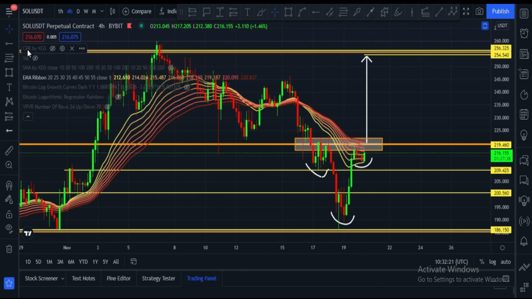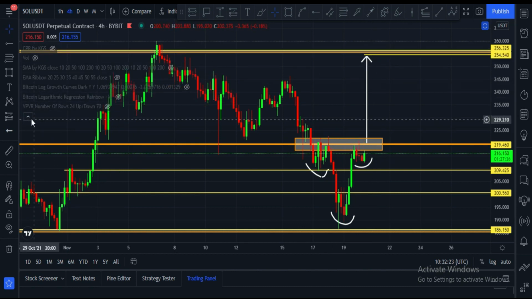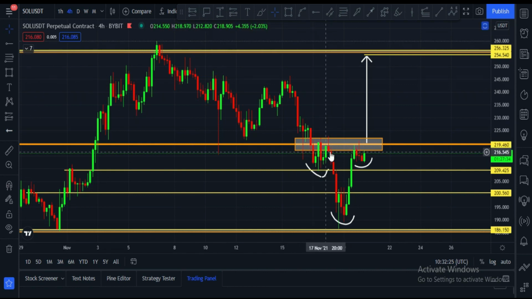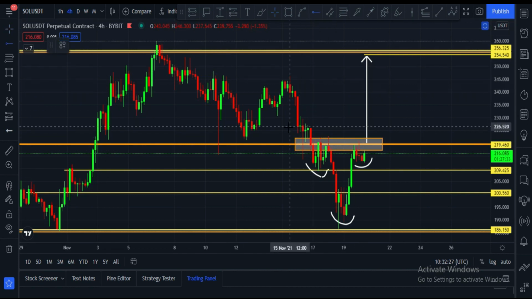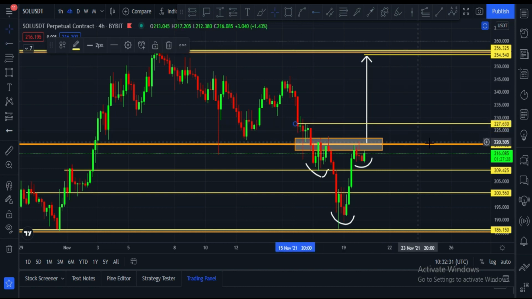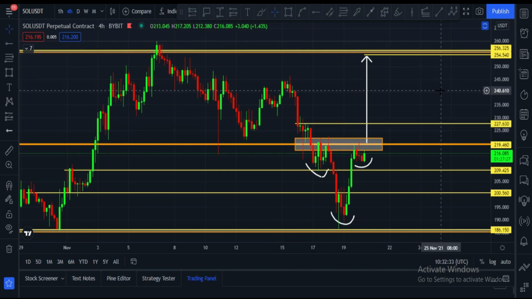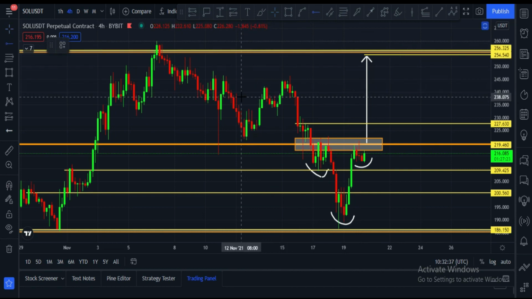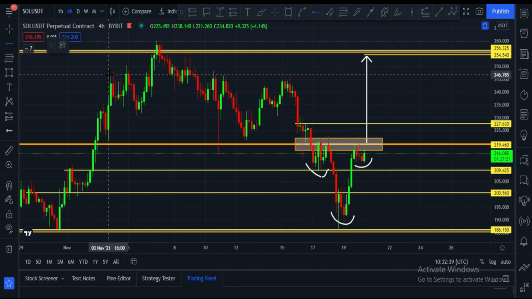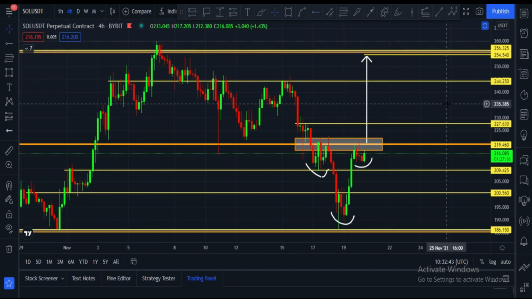And let me show you some small targets which Solana can easily achieve once it breaks this horizontal resistance area. After that this will be the first target, $227 price area, and after that this area is very important. Here you can see this area, $244, and after that $256 to $260 area. These are the targets.